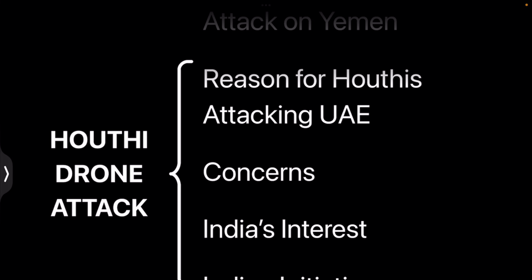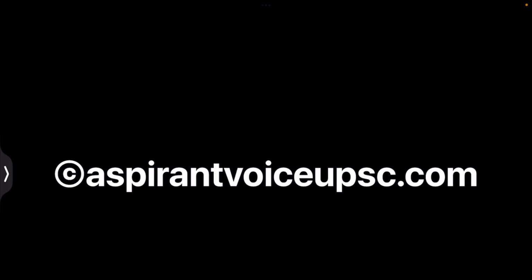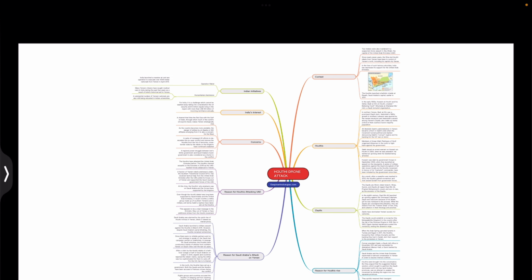So, this is all about the Houthi drone attack and the important areas that you have to cover from this topic. This is Aspirant Voice. So here I have made this mind map, and you have to make your own notes using this mind map so that you are able to remember the topic simply. Now let's go to the second topic.